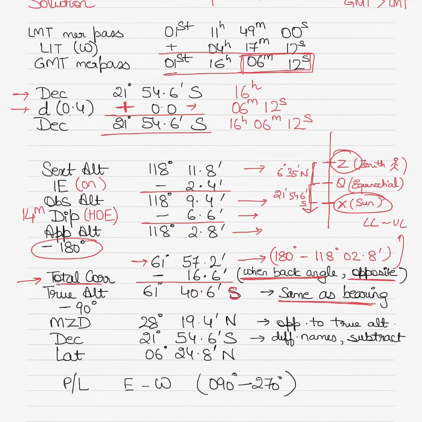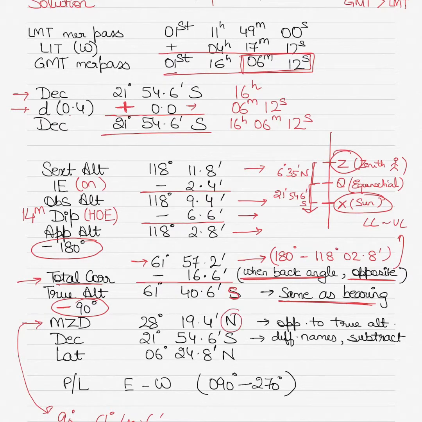Same as bearing. And then subtract it from 90 degrees. Again, the smaller value from the bigger value. What you get is the meridional zenith distance, or MZD. Your MZD is 28 degrees 19.4 minutes, because 90 degrees minus 61 degrees 40.6 minutes is 28 degrees 19.4 minutes.